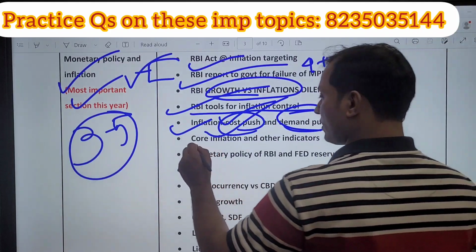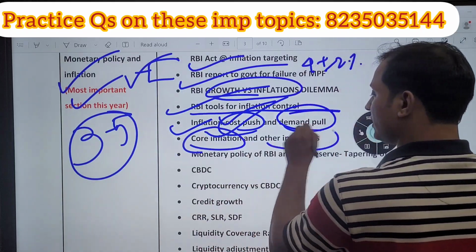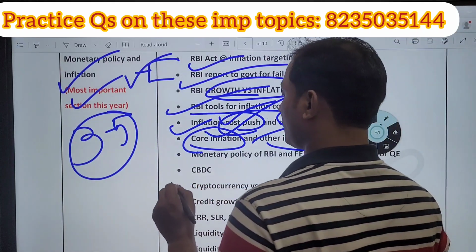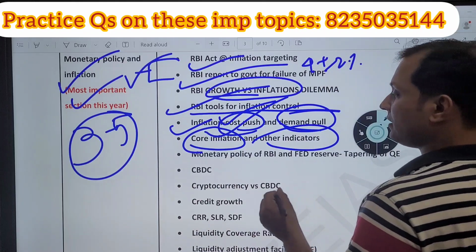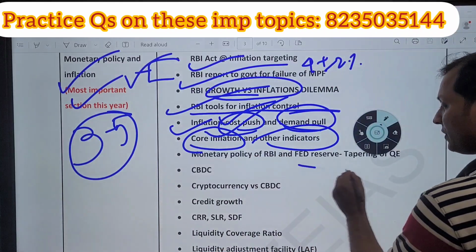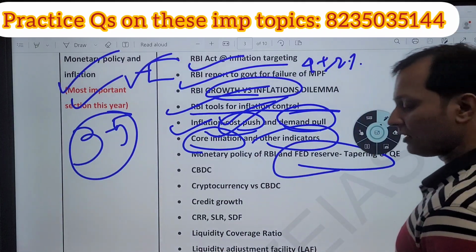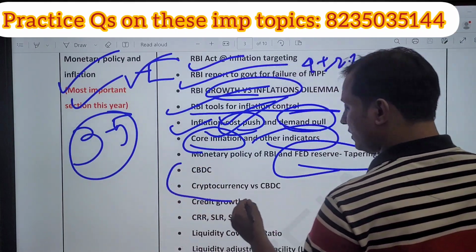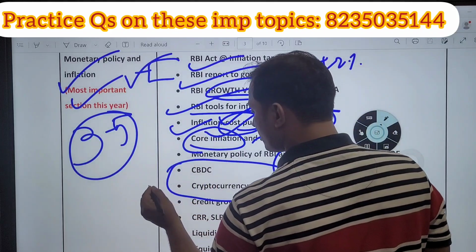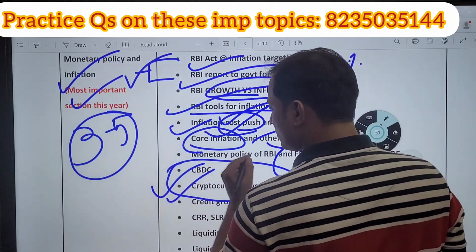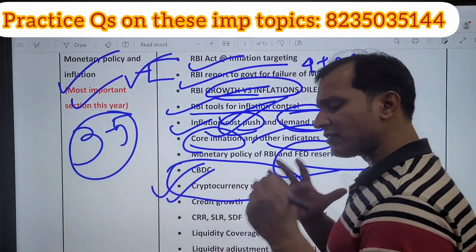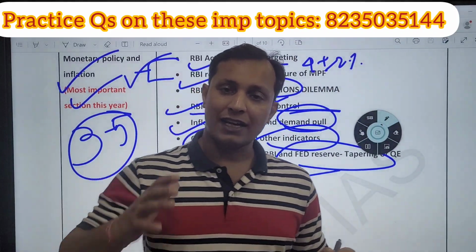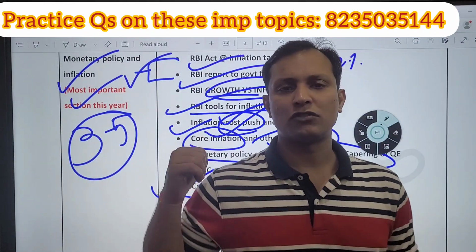Next, what is core inflation? What is headline inflation? What is the difference between core inflation and headline inflation? Next, guys, the Fed tapering is very important. Then definitely one question is going to come from digital currency, central bank digital currency. Guys, I can tell you this topic has been covered very scientifically in my notes, and I have covered a lot of questions on these topics.